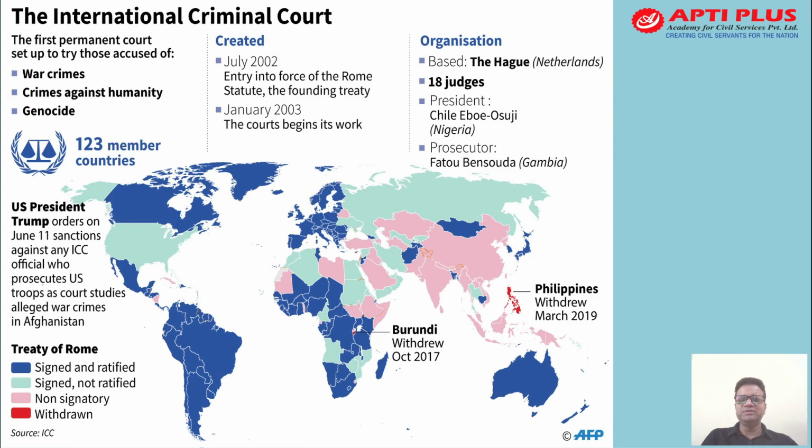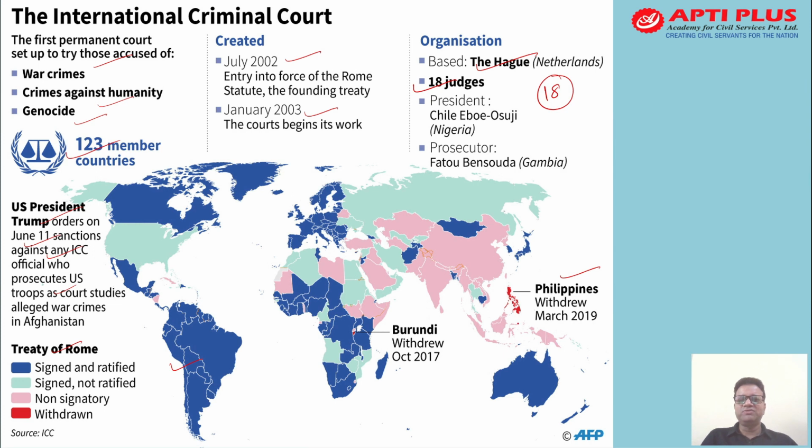Now, whatever we have discussed, we can conclude in one image. So you can see the first permanent court was set up for accused persons of war crimes, crimes against humanity and genocide. 123 members हैं, मैंने आपको बताया. And US President Trump ordered in June, जहाँ पे sanctions की बात की गई है for the prosecutors and the court over the investigation in Afghanistan. Right? तो treaty के कुछ important चीजें हैं, जो country ने ratify किया है नहीं किया है, उस country के color code यहाँ पे mention है. It was created in 2002. January 2003 में court started working. The organization is based in The Hague in the Netherlands. Currently the judges are 18. This is the total strength, and these are details about the countries, right?